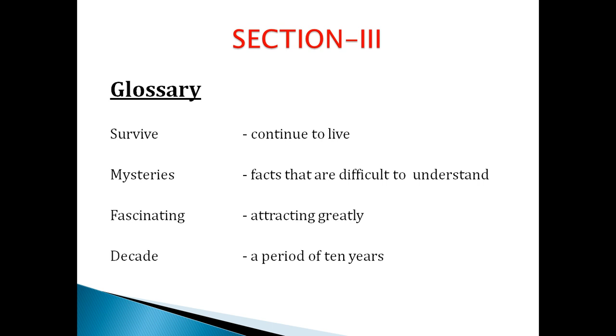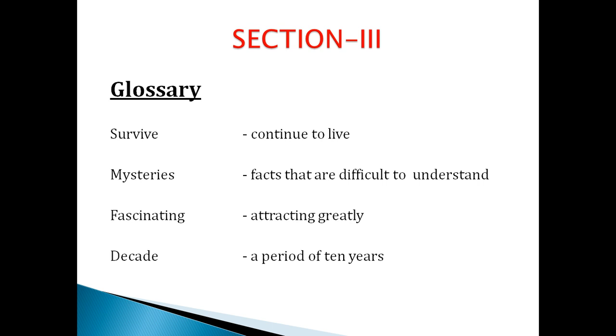Now we are moving to section 3. In section 1, what we have seen is the types of sea turtles. In section 2, what we have seen is how they come to the land to lay their eggs, and then what are the problems they face from the people as well as from the jackals, domestic dogs and the pigs too.